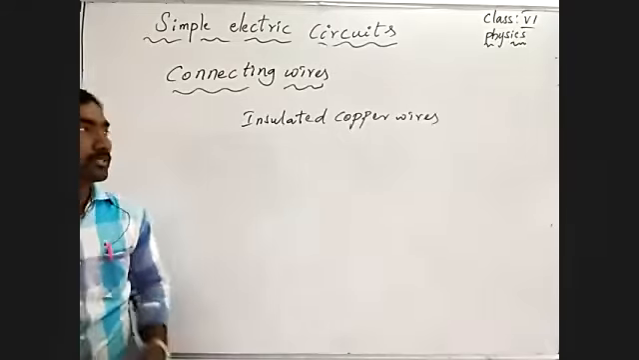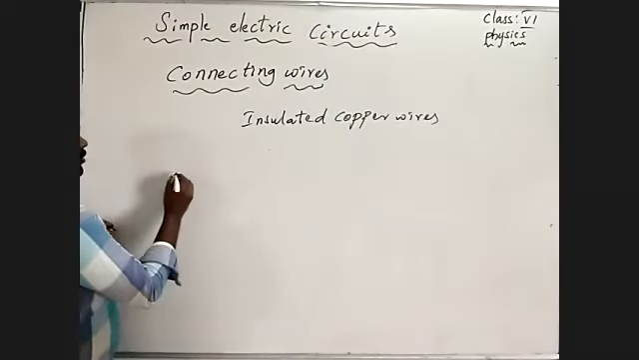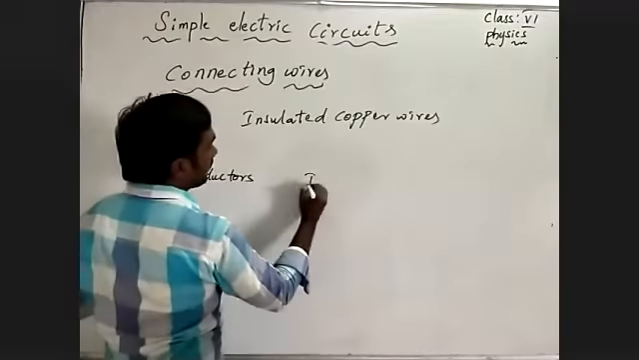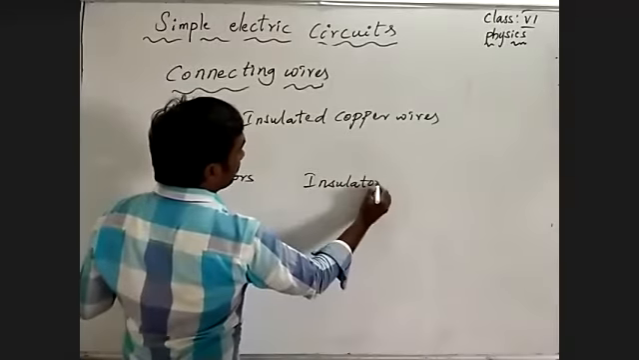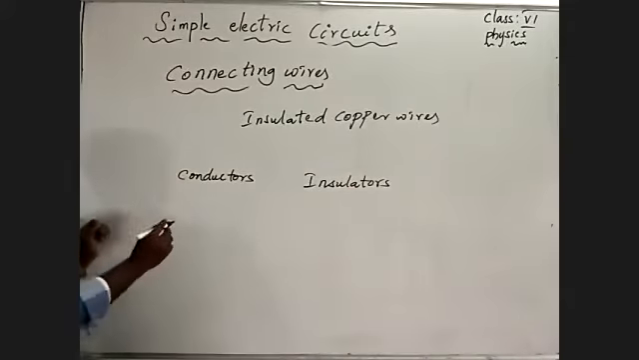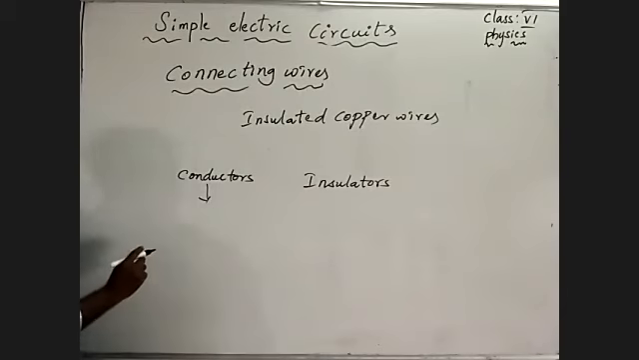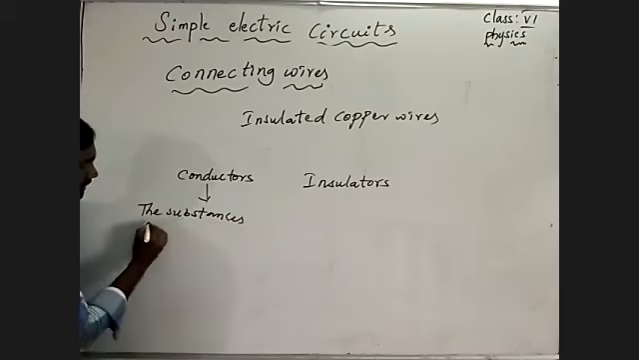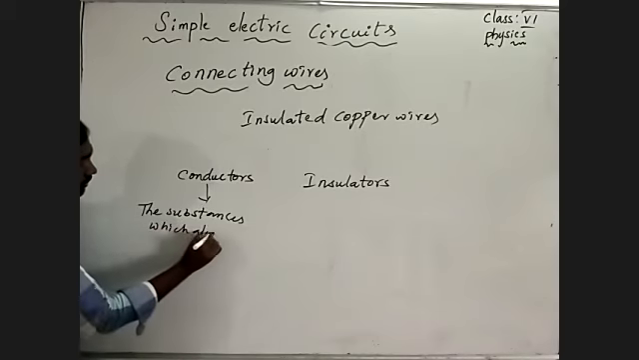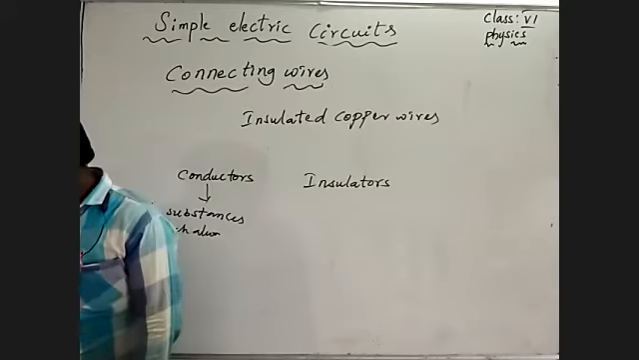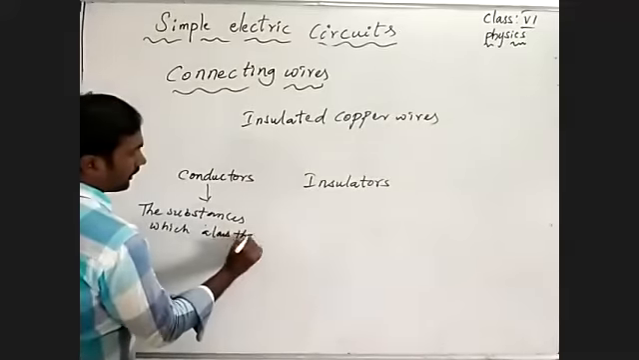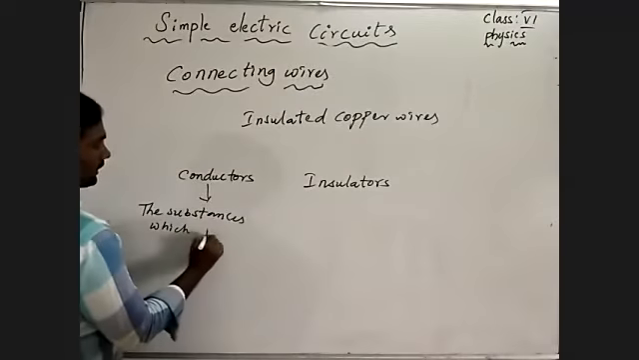is a bad conductor. Substances are of two types: one is conductors, one is insulators. Conductors means the substances which allow electric current through them, which pass electric current through them.